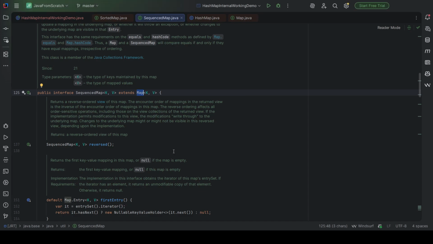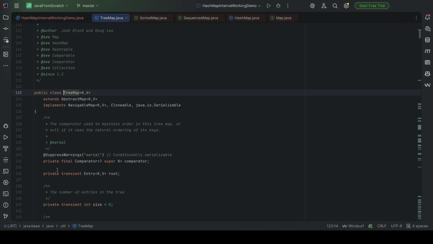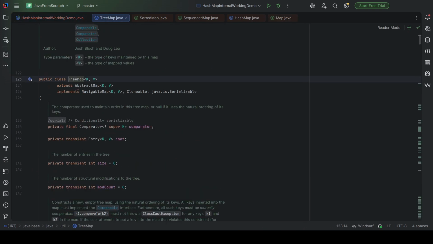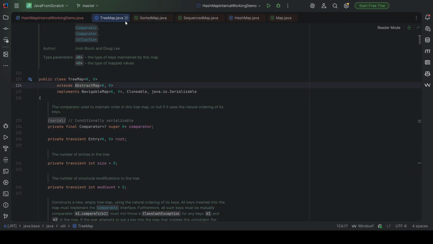Similarly, TreeMap is also extending the Map interface. If we go inside TreeMap, it extends AbstractMap and implements NavigableMap. And if we go to AbstractMap, AbstractMap implements Map. So TreeMap is also implementing the Map interface. Perfect, so we got this point.